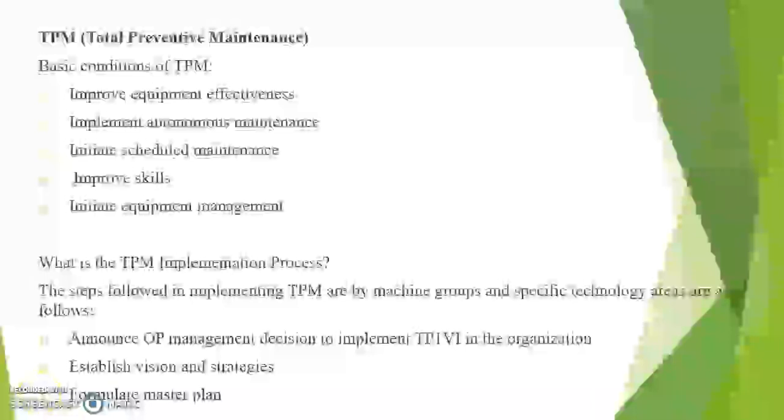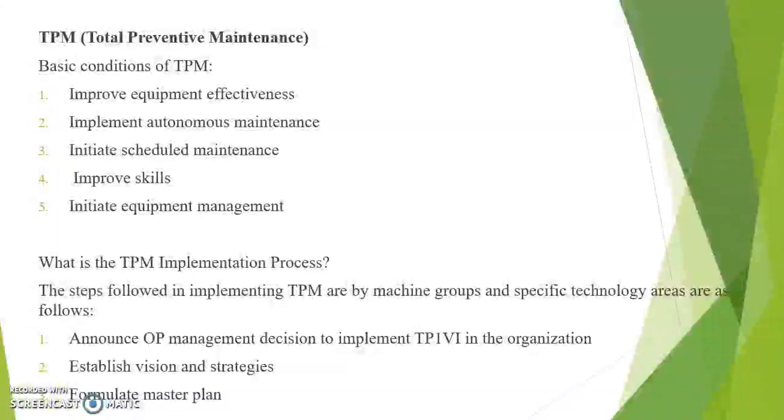Next is TPM, Total Preventive Maintenance. Already you have discussed this TPM. This TPM is making sure that all the machinery and equipment is fully maintained to ensure the process performance, and this is possible to achieve by adopting TPM.